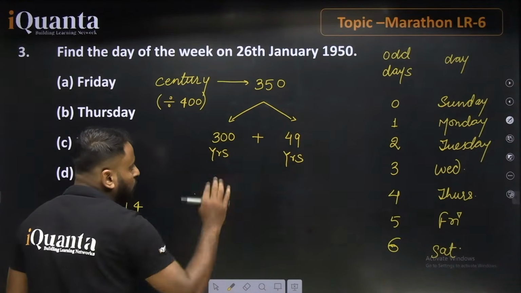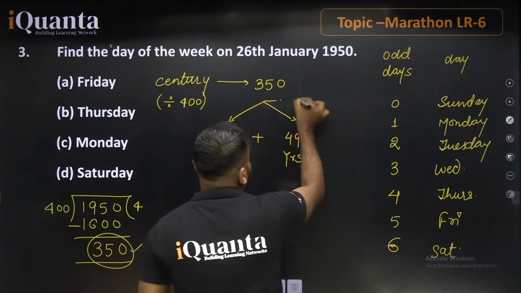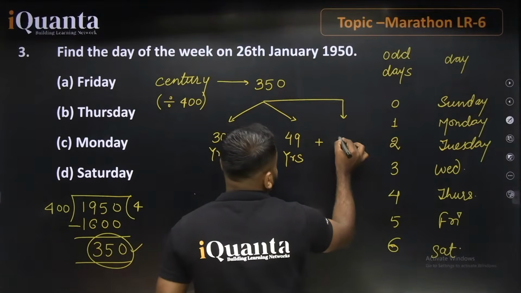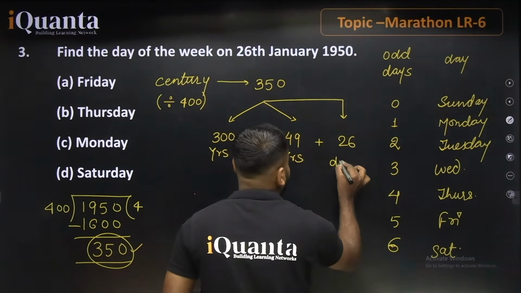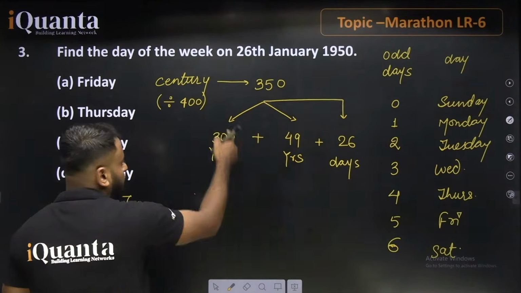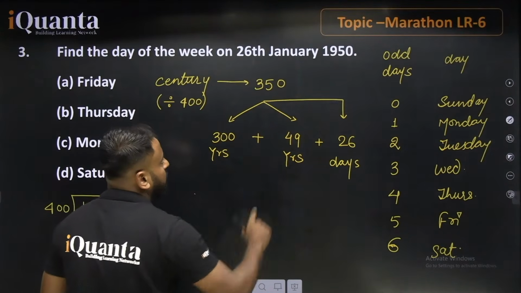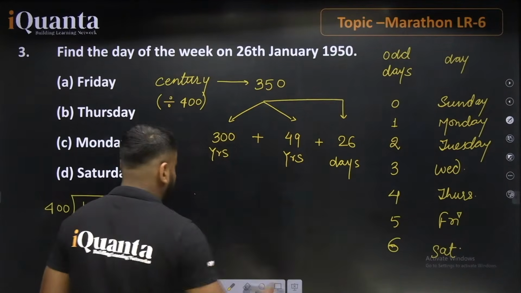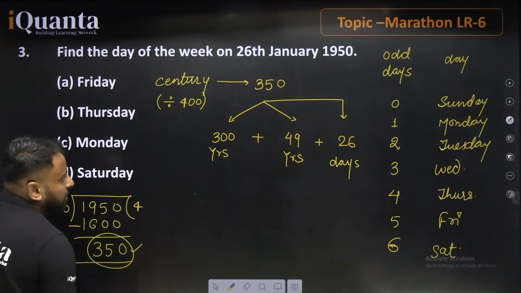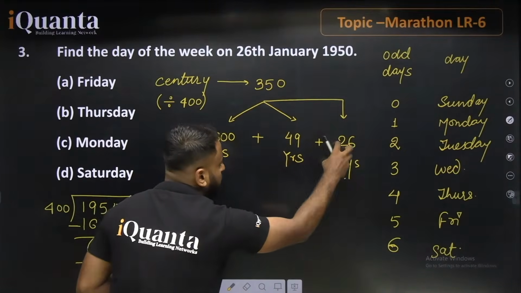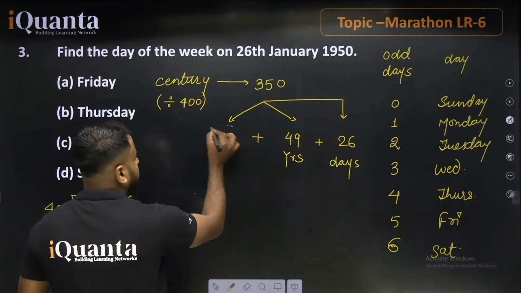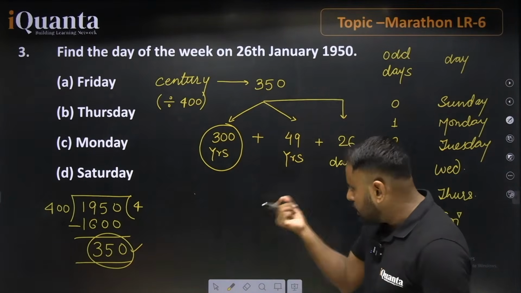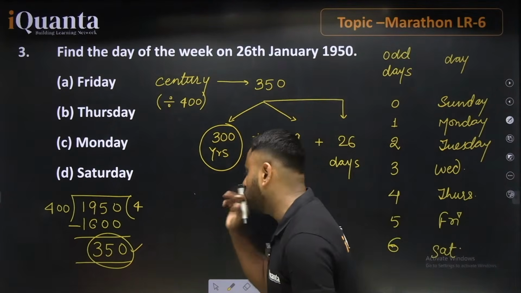Plus 49 complete years and a few more days of the 350th year. So we can write 300 years plus 49 years plus 26 more days. This is 26 January 1950. The 1600 years cancel out, and then we have 300 years plus 49 years plus 26 days. Now the important part is this 300 years, because this is the key parameter which you have to focus on.